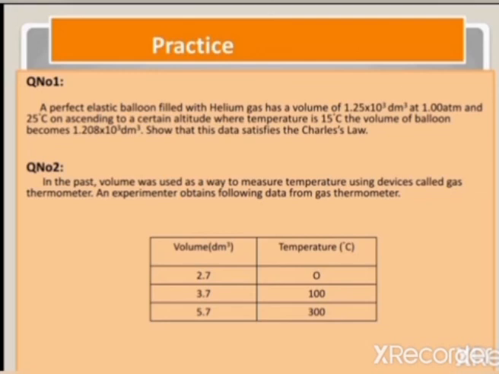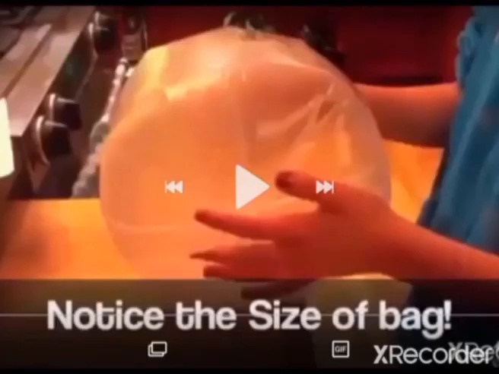When temperature is 0 degree centigrade, volume of the gas is 2.7. When the temperature is 100 degrees centigrade, volume is 3.7. And when the temperature is 300 degrees centigrade, the volume becomes 5.7. According to this data, as the temperature of the system increases, volume gradually increases. So, the relationship is according to Charles' law.